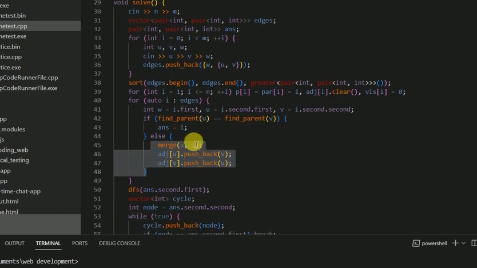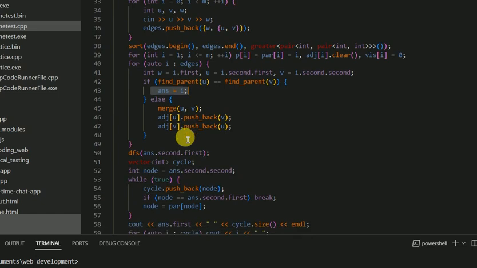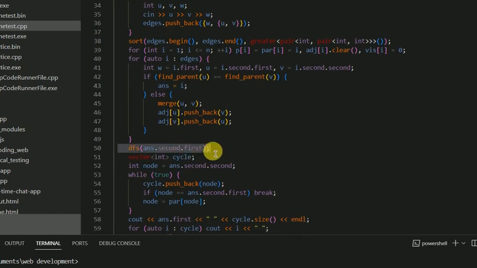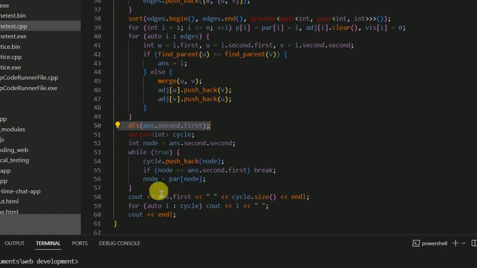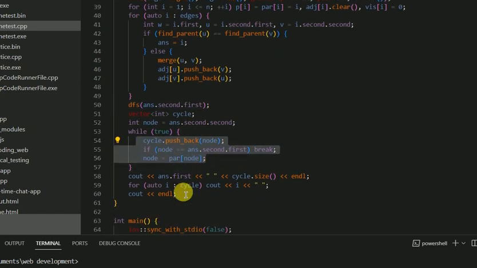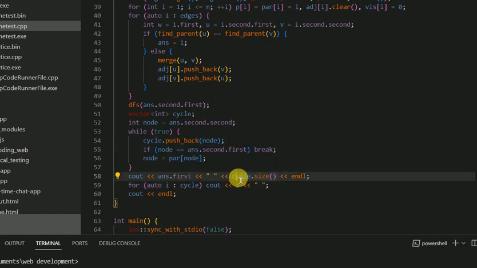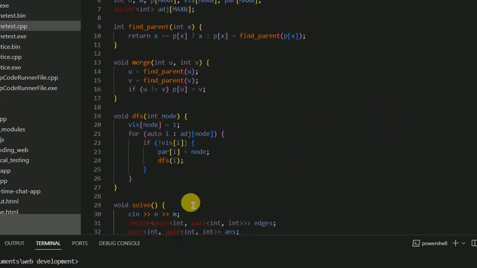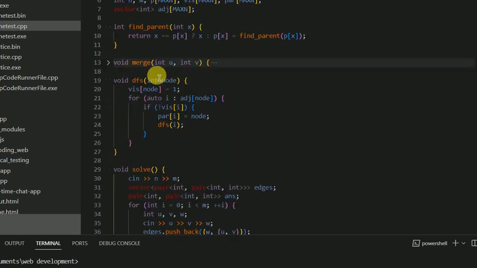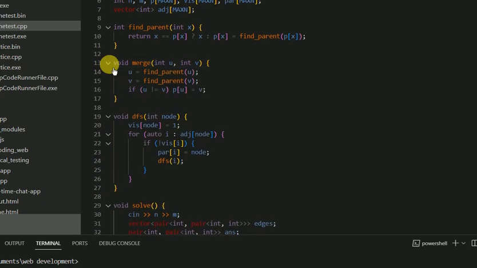Then we do a DFS traversal, find the cycle, push its vertices into a vector, and print the lightest edge with the cycle size, the number of vertices, and the vertices. This is the disjoint union.